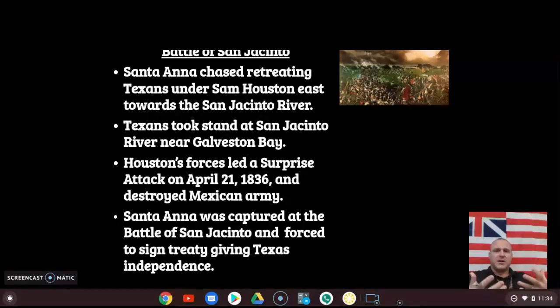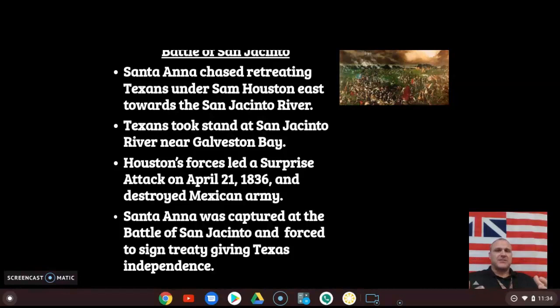So at this point in time, during the siesta, Houston gives this surprise attack, and all of a sudden these Rangers start running out of the forests and into that open area there, and they just really throw the gauntlet down onto Santa Anna and his men. That battle took, I want to say, 18 minutes. The Battle of San Jacinto.